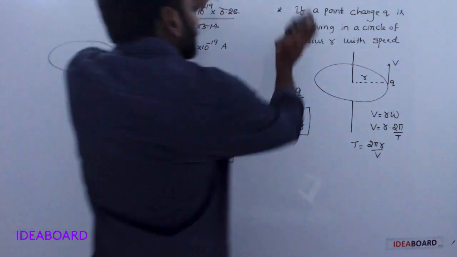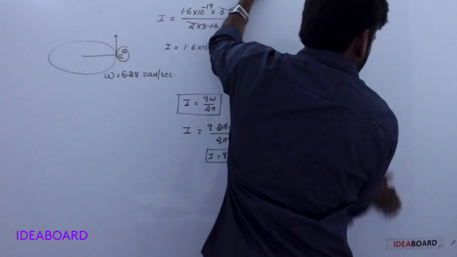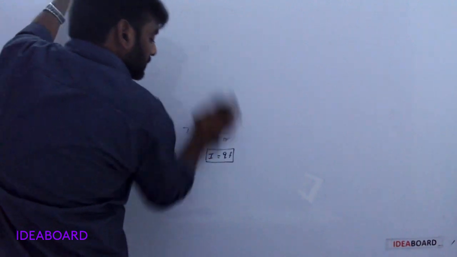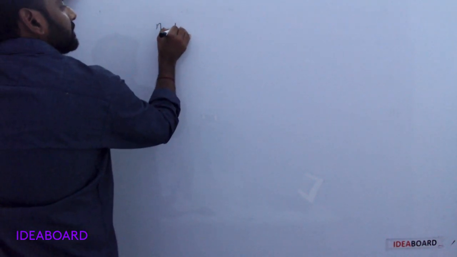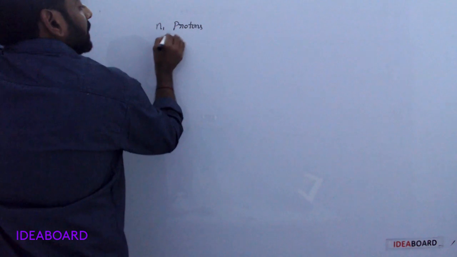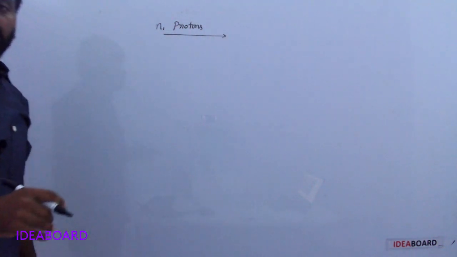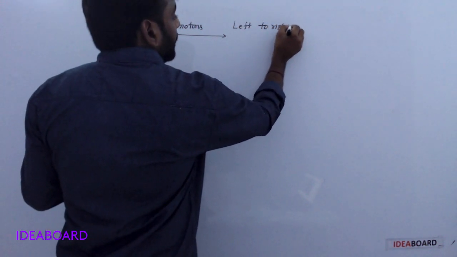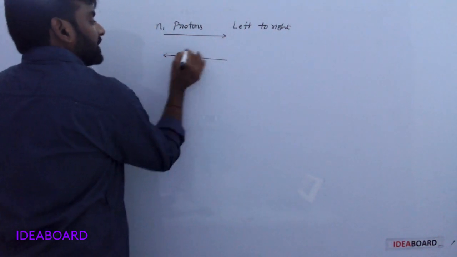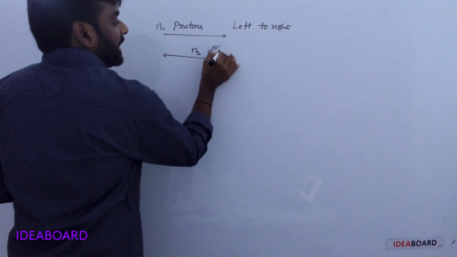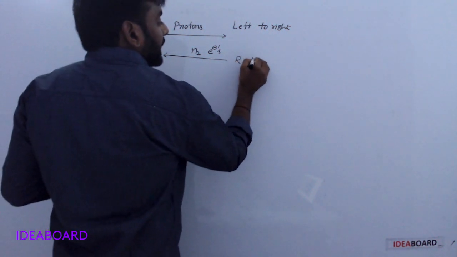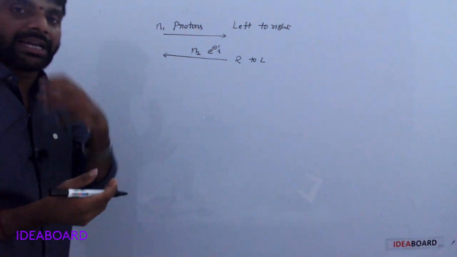Now, if N1 protons move from left to right, and N2 electrons move from right to left in the same interval of time t, what is the total current?